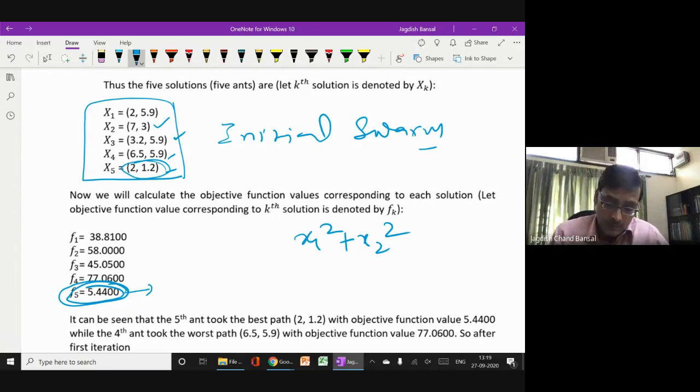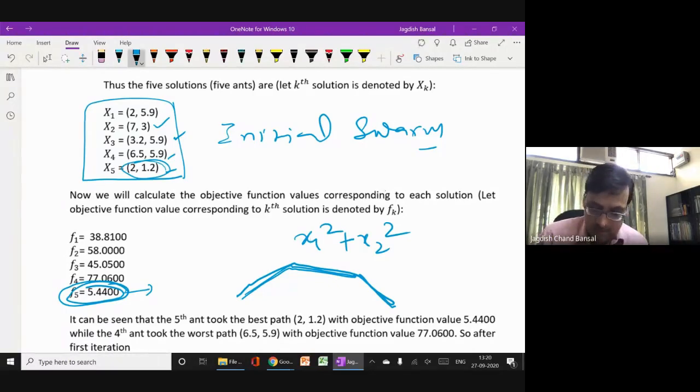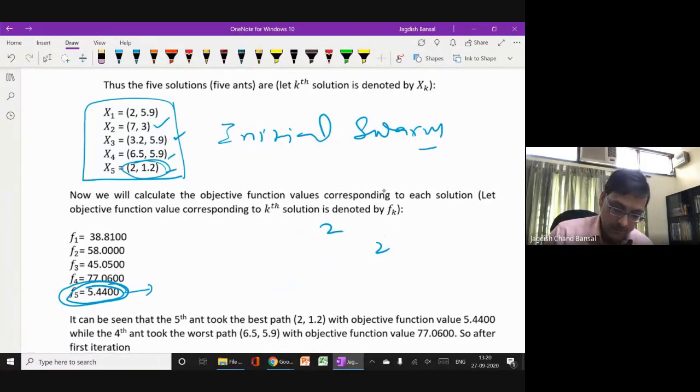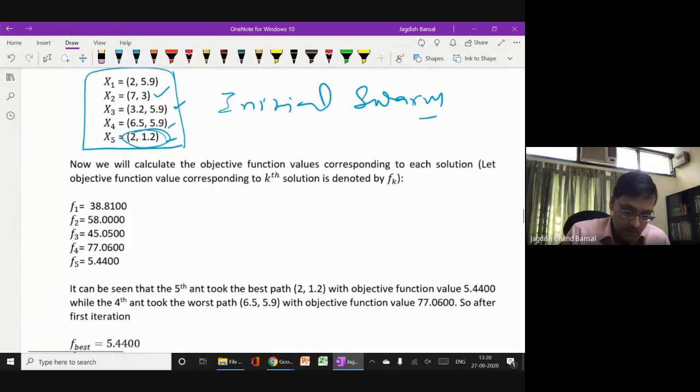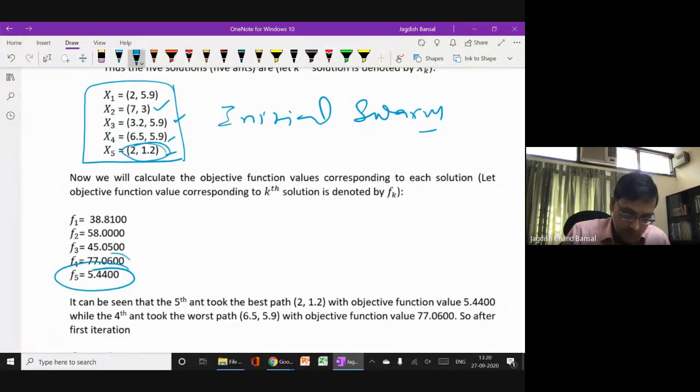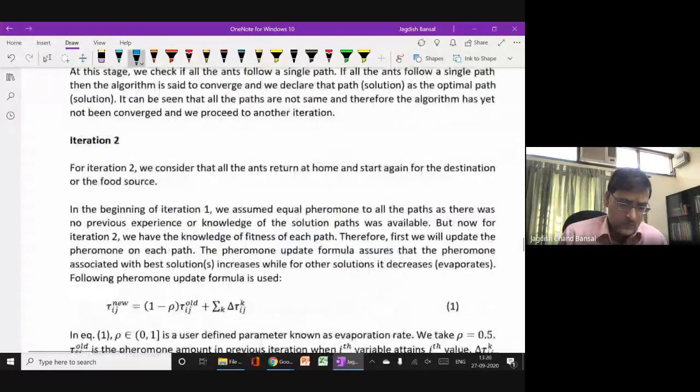what you will do with these variables, you will check the total distance, this plus this, whatever is the minimum. So just add this. If this is your one path, then you add this, right? And that will be your fitness. So here my fitness is based on x1 square plus x2 square, and therefore this is your best path, and you see here that this is your worst path. Now we will update the swarm.